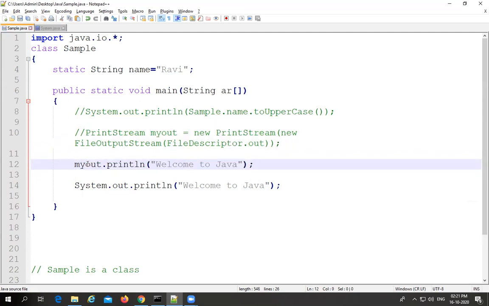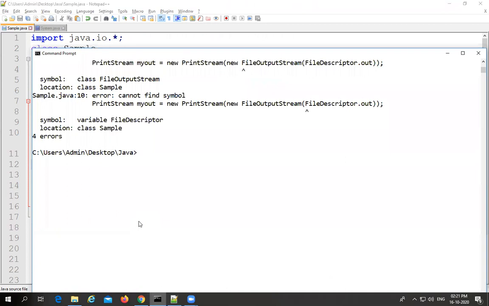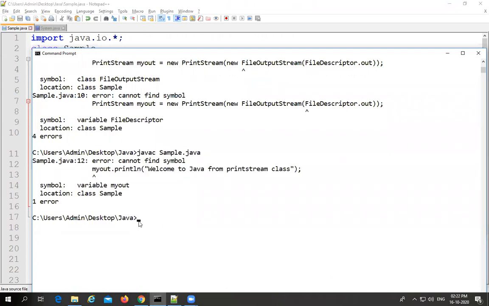Let me do it with the help of the two varieties. One is System.out.println, with the help of which we are printing the welcome to Java message, and another alternative is with the help of the user defined object from the PrintStream class which is available in the IO package. So welcome to Java from PrintStream class. Let me try to compile and run this program. You will get the two outputs here. All of you please observe carefully. What is the problem? Cannot find symbol.